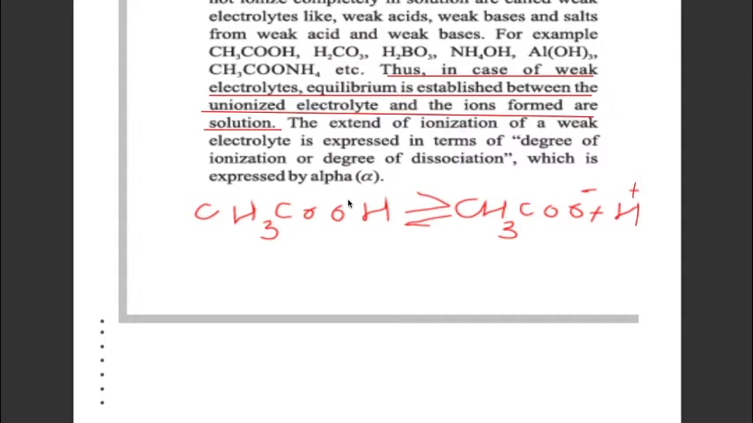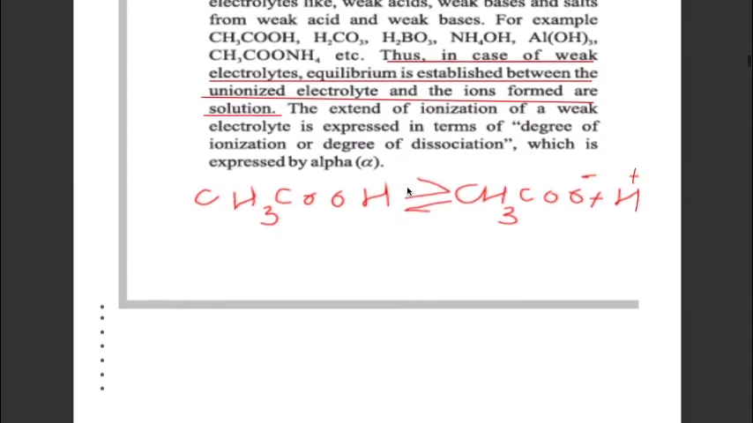Since weak electrolytes do not ionize 100%, in their solution there is an equilibrium between undissociated molecules and dissociated ions. For acetic acid, there is the undissociated molecule, and the acetate ion and hydrogen ion which we get after dissociation. So there is an equilibrium between these ions and the acetic acid molecule. Now the extent of ionization or dissociation of weak electrolytes is expressed in terms of degree of ionization or degree of dissociation. It is expressed by the symbol alpha.